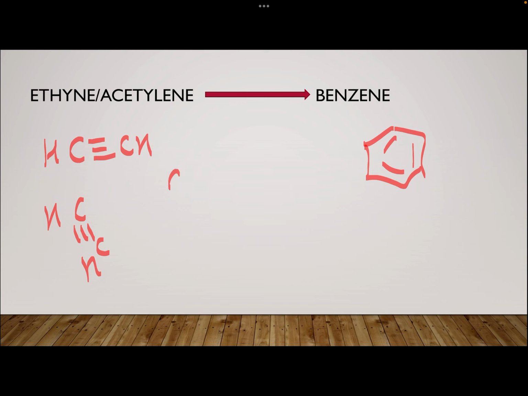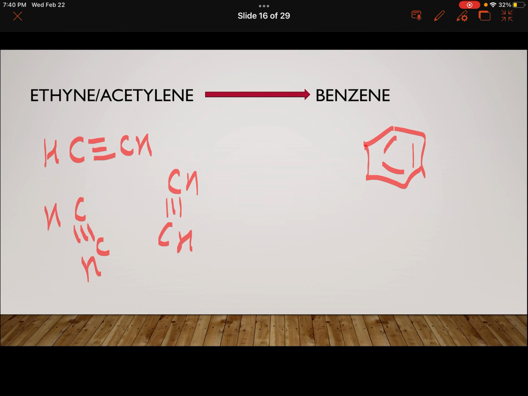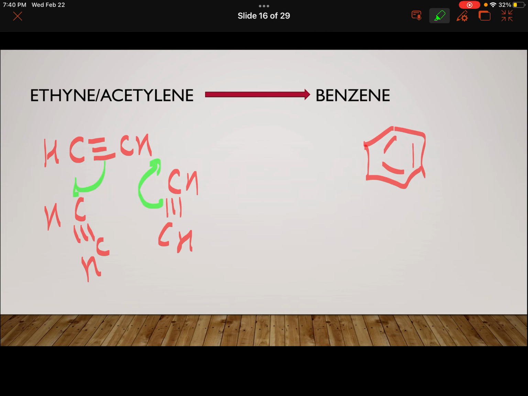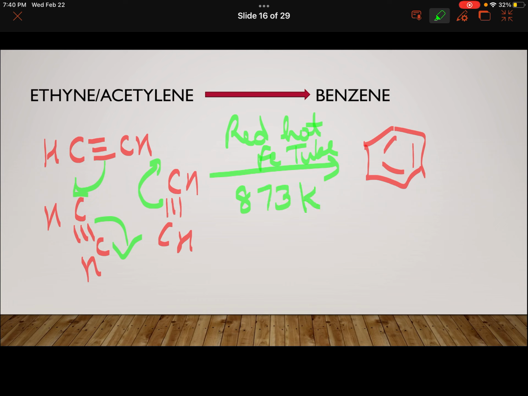We write 3 molecules of ethyne like this and then we show cyclization, that is, we show it like this, this, this. For that you need to pass this ethyne through a red hot iron tube at 873 Kelvin temperature at least, and this cyclization will give rise to benzene.